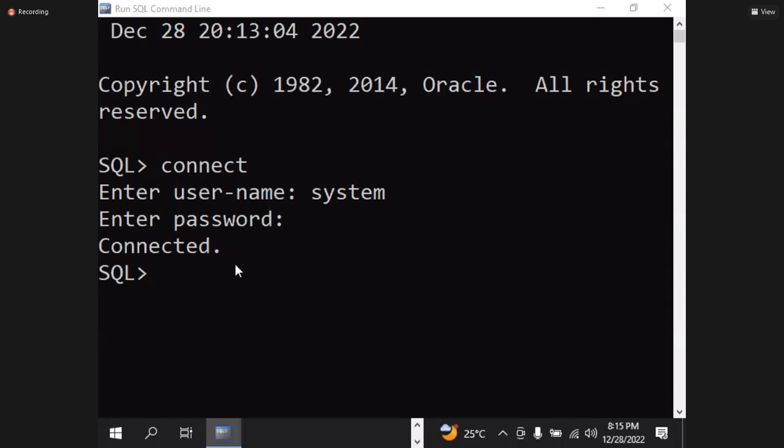Every day, the faculty will open this one. You are attending the Oracle class, Oracle is a database, so you will think this is also a database. It is not a database. It is an application.